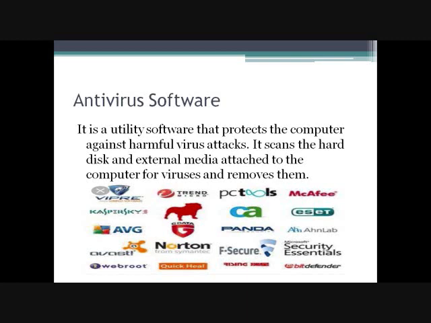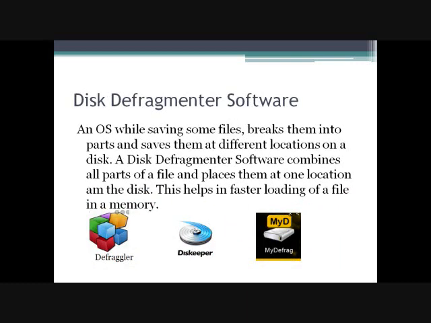Norton Security, McAfee Total Protection, AVG Internet Security, and Avira are some of the examples of antivirus softwares. Disk defragmenter software. An operating system, while saving files, breaks them into parts and saves them at different locations on the disk. This may slow down the speed at which data can be accessed from such files. A disk defragmenter software combines all the parts of the files and places them at one location on the disk. This helps in faster loading of a file in the memory.